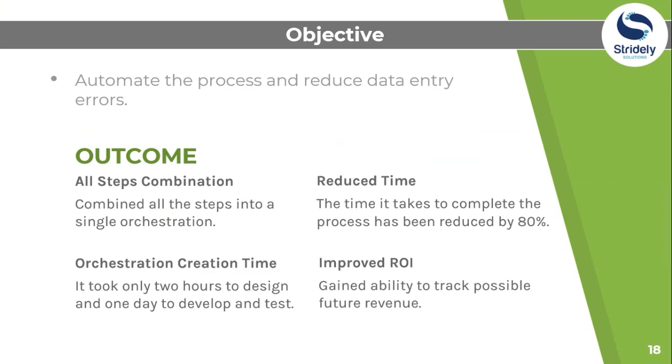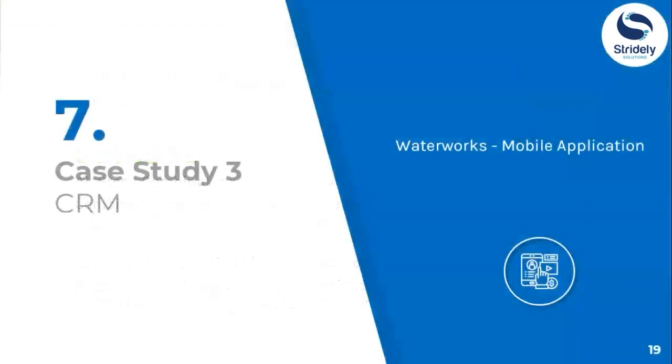And there has been a significant reduction in data entry errors because it's all being done by the orchestrator. There's no human interaction. And the best part is that it took only 2 hours to design this orchestration and 1 day to develop and test. That's how orchestration here automates the process, and it has significantly reduced the data entry errors. All right, let's go to the next case.